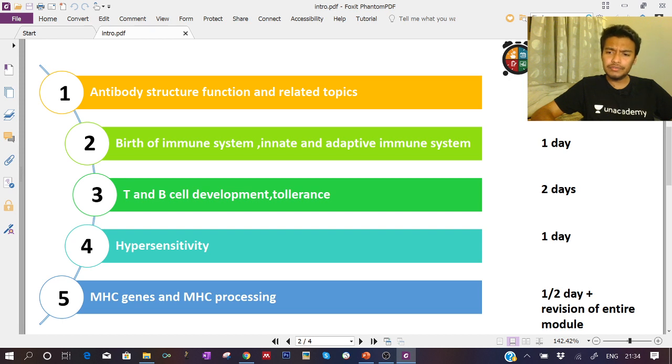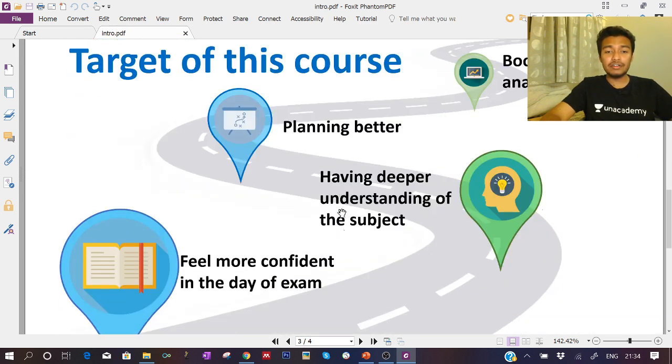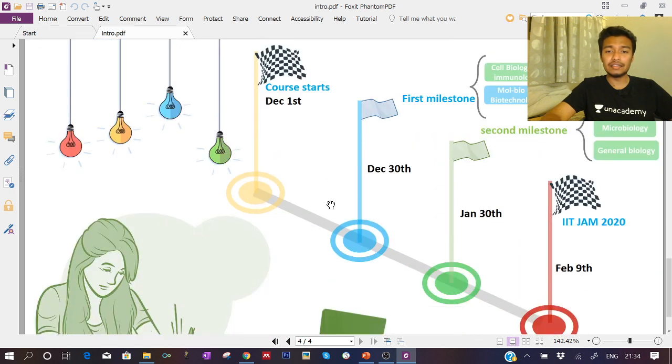If you scan the questions, which I have already done, I know they ask questions which are really conceptual. So we need to boost our concepts. After the end of this lecture, you would feel more confident about the concepts, have a deeper understanding of the subject, plan better and boost your analytical skill.